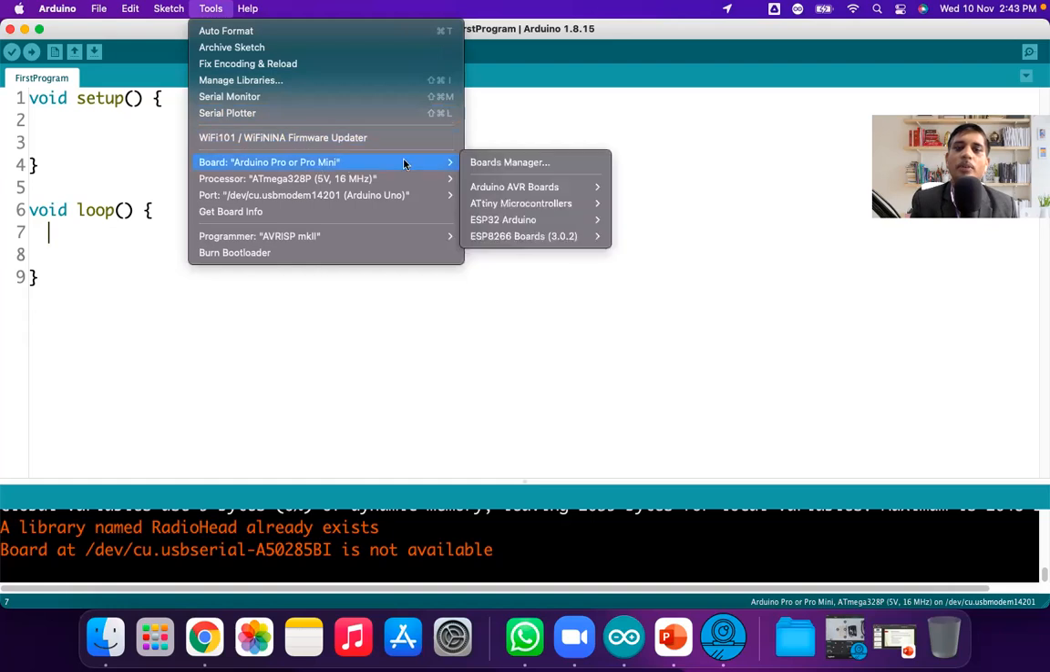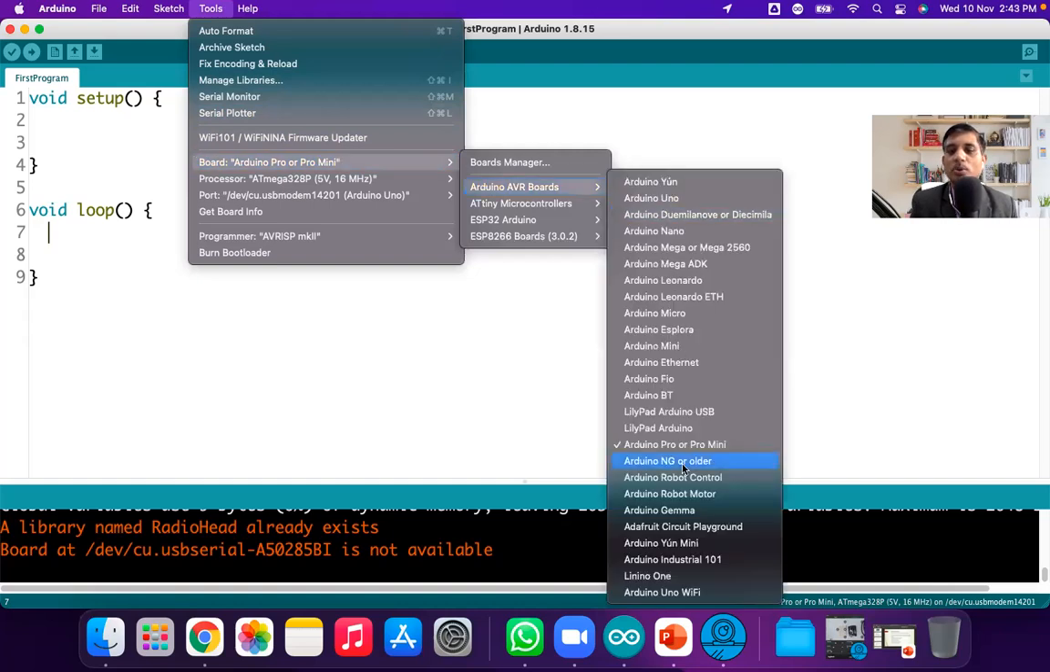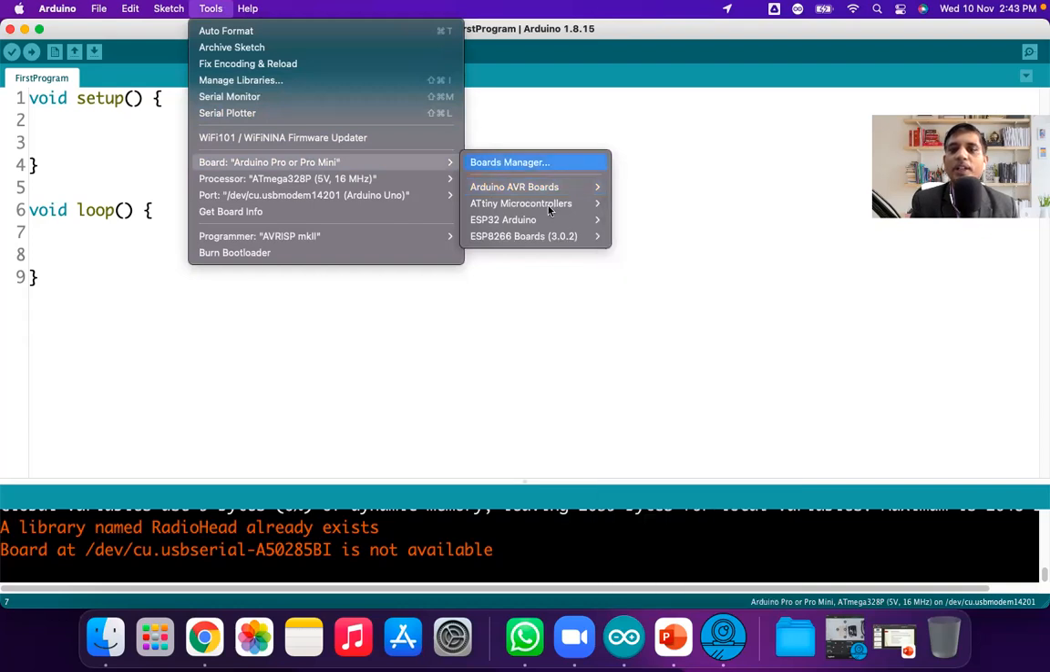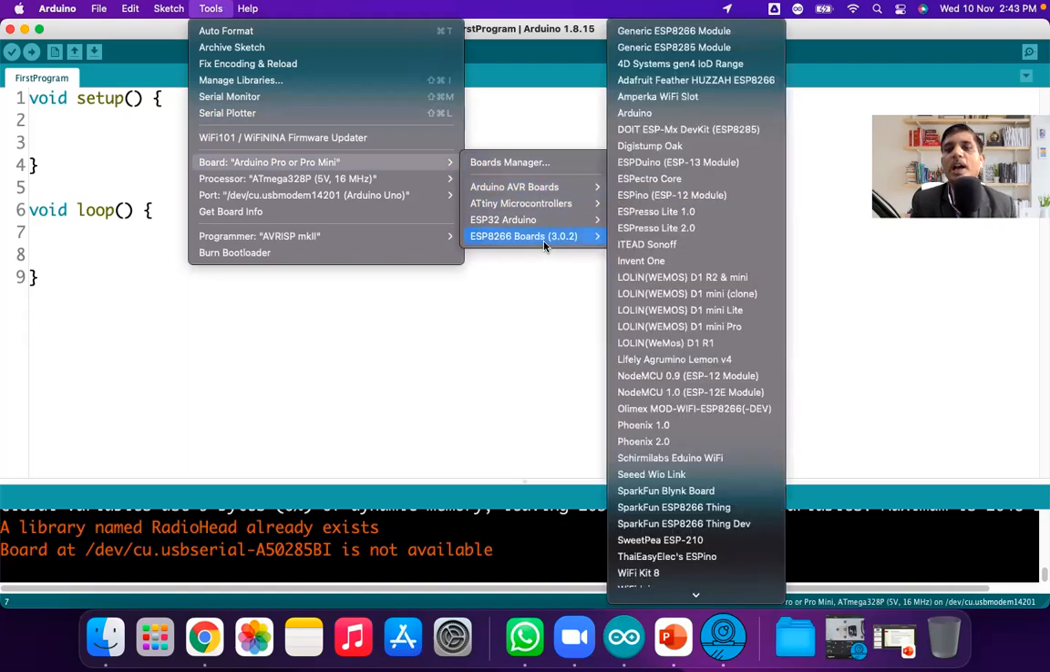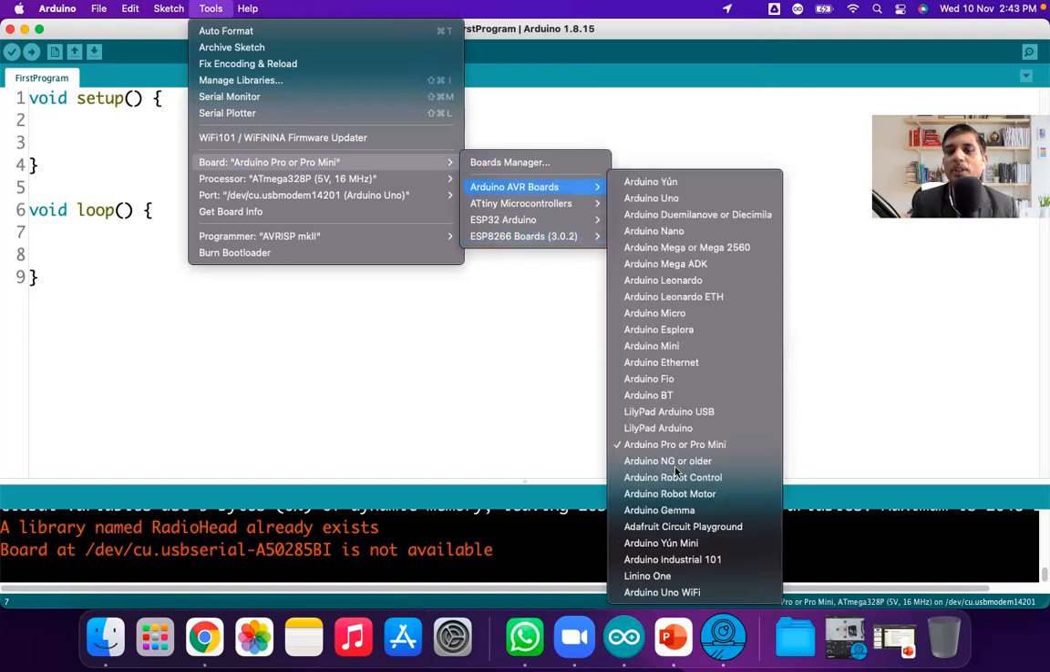Next one is the board. This board menu is very important. When you install the Arduino IDE for the first time, you only have this list of boards. My Arduino IDE has the ATtiny microcontroller, ESP32 as well as ESP8266 because I installed them later, but in your case, if you are installing for the first time, you only have this one.